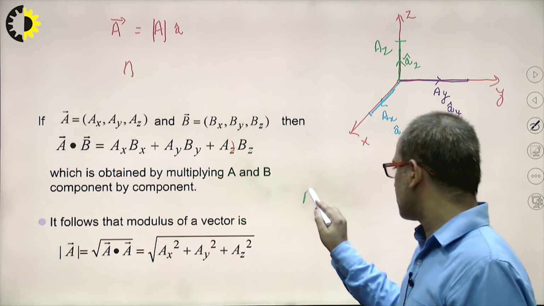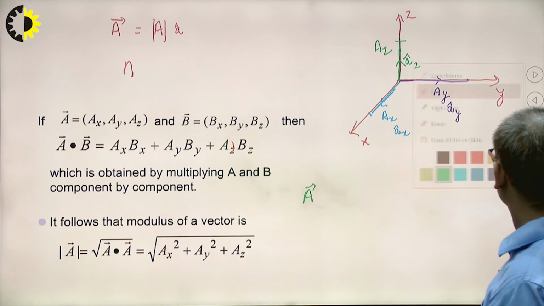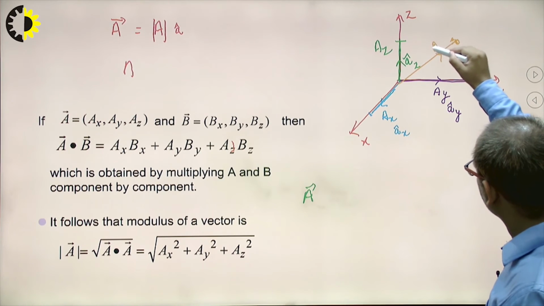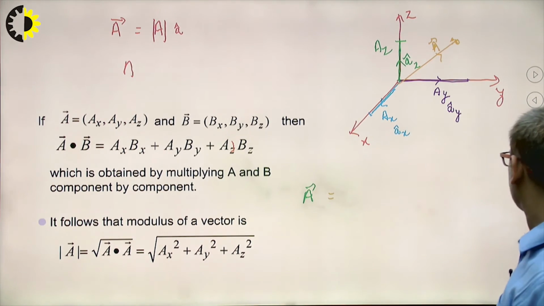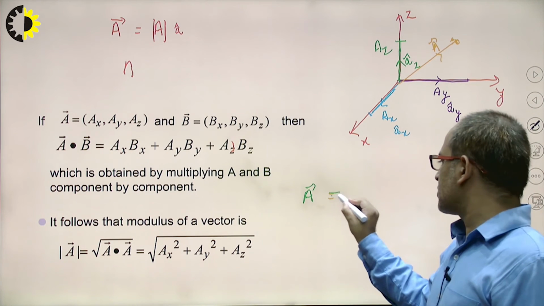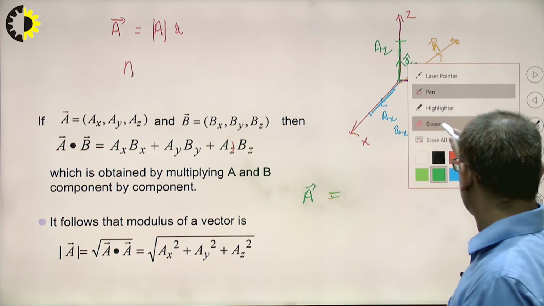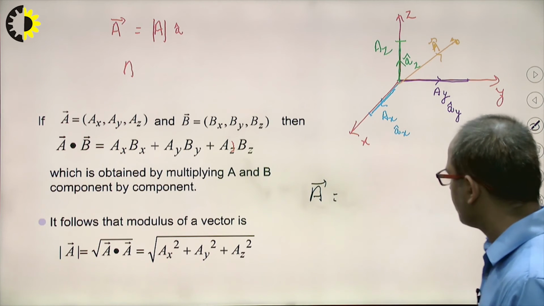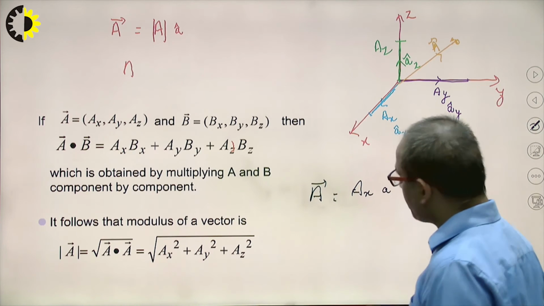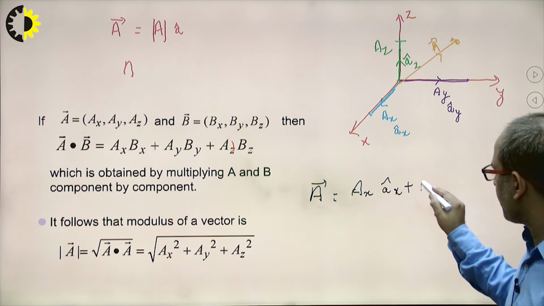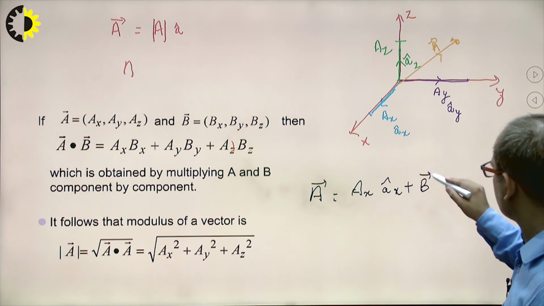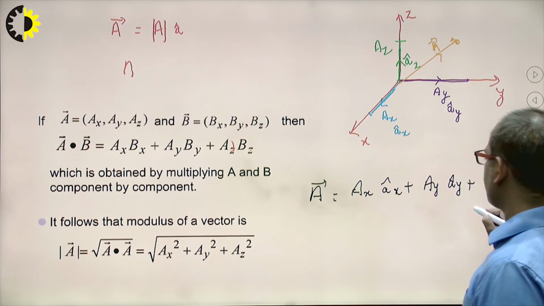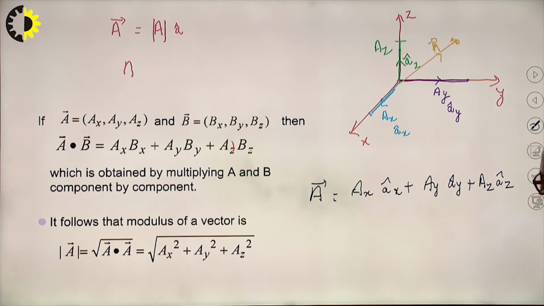So if in space this is a vector, then the A vector is equal to Ax a cap x plus Ay a cap y plus Az a cap z. Clear? Is it clear?